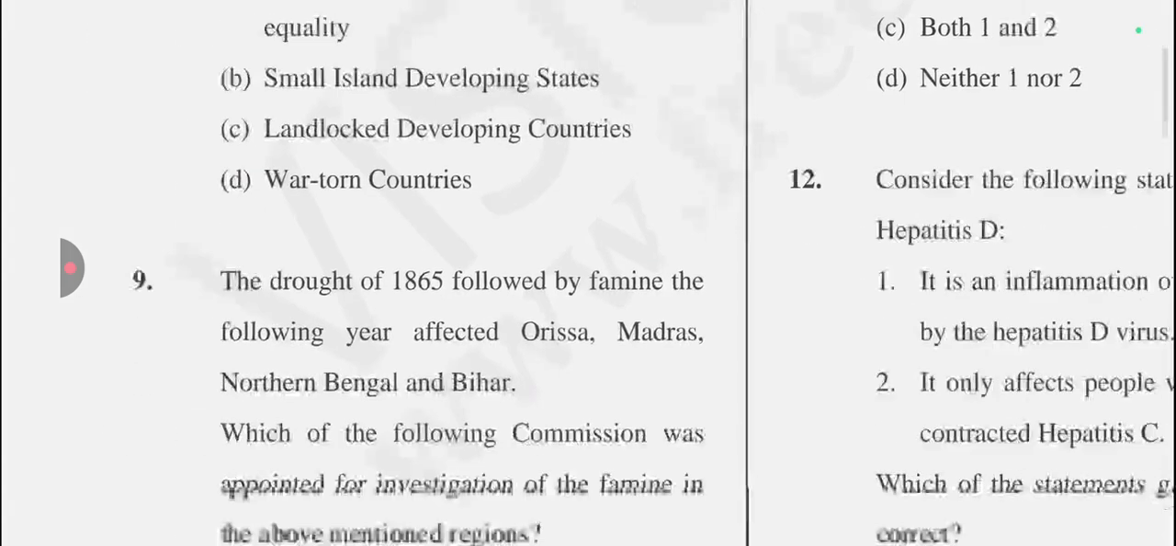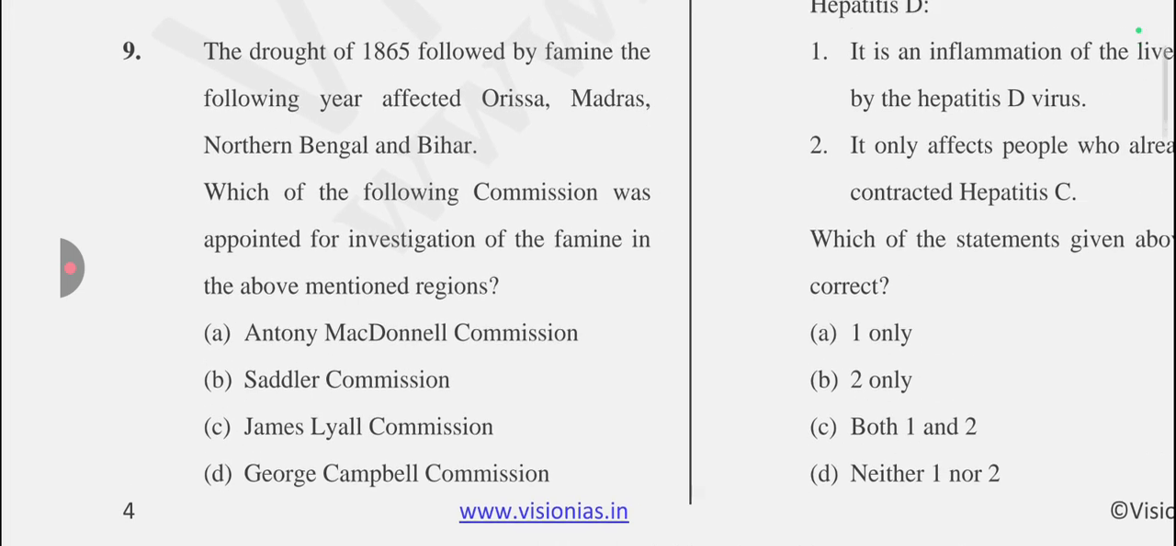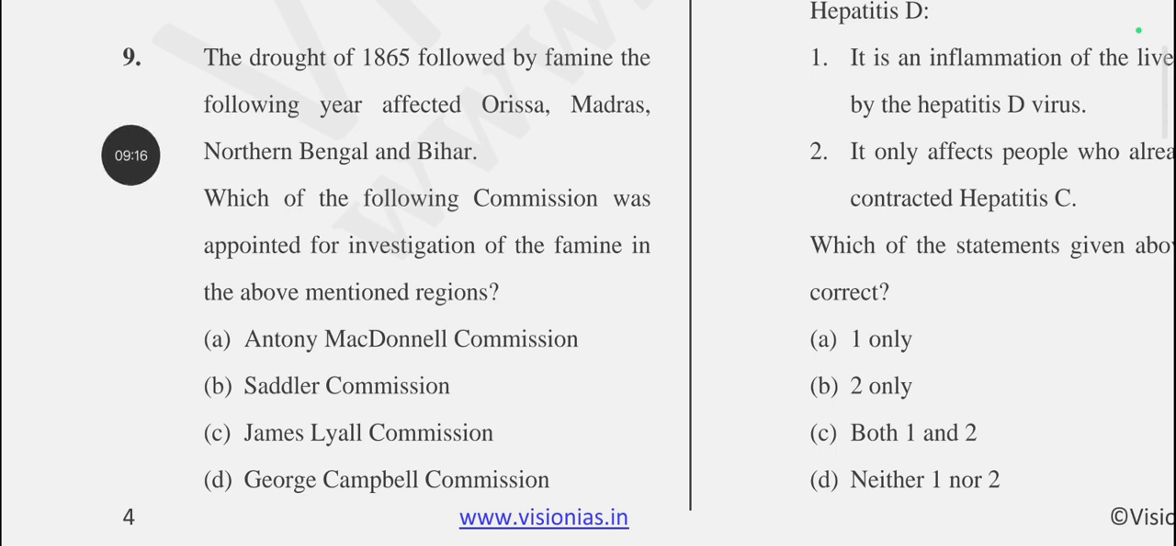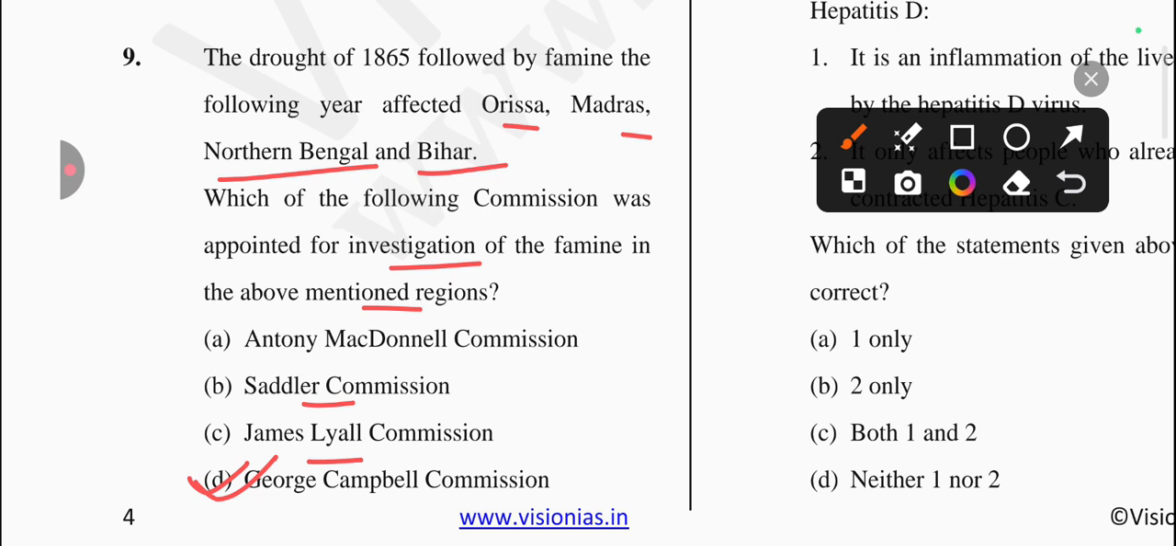Okay, let's come to the next question, which is, the drought of 1865 followed by famine the following year affected Odisha, Madras, North Bengal, and Bihar. So which of the above commissions was appointed for the investigation of the famine in the above mentioned region? So the options are Anthony MacDonald Commission, Sadler Commission, James Lyall Commission, and George Campbell Commission. So answer for this question is option number D. It is related to the George Campbell Commission.